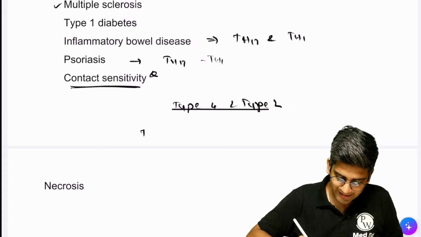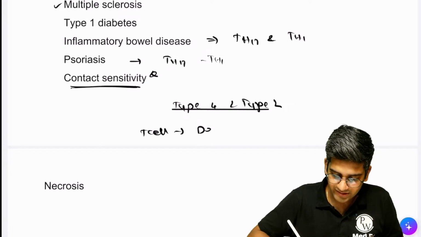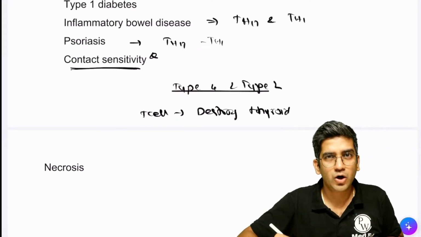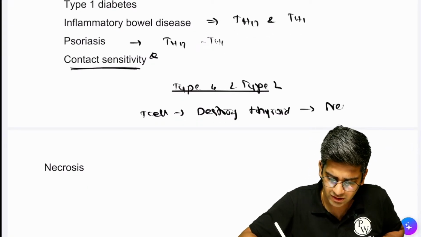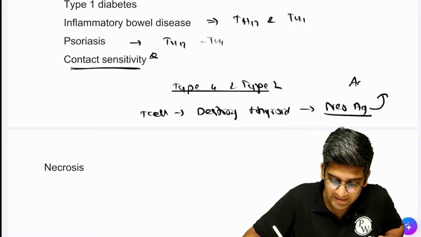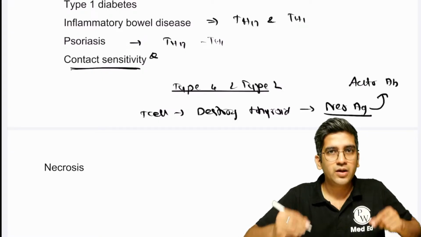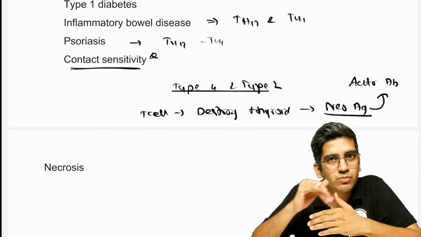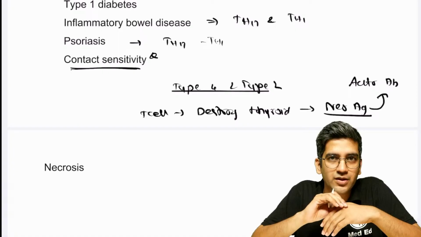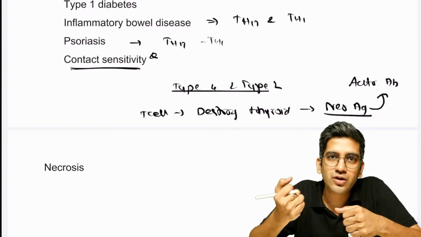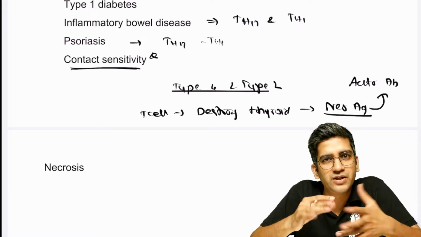So when I say a T cell destroys thyroid, can I say it will cause antibody or neoantigen? Yes, it will cause a neoantigen. Once it produces a neoantigen, can the B cell produce autoantibody to the neoantigen? It will. So a T cell destroying thyroid produces a neoantigen of thyroid peroxidase, producing an autoantibody. A T cell destroying my gastric parenchyma produces antibody to your intrinsic factor, becoming pernicious anemia.